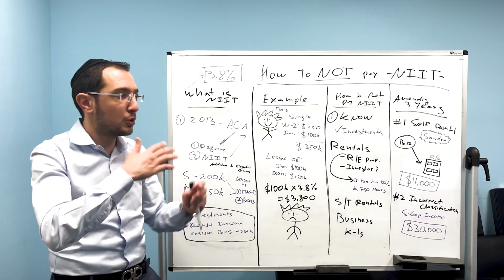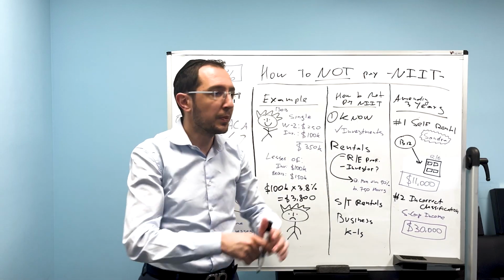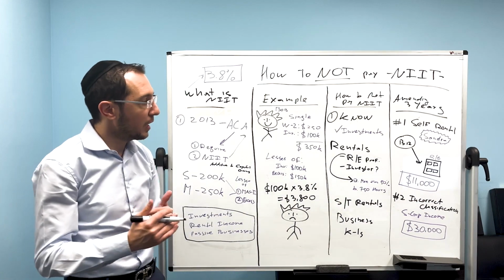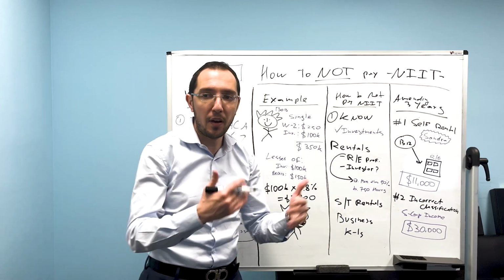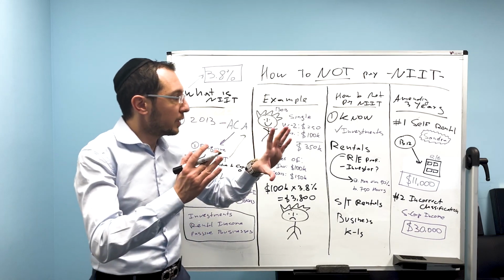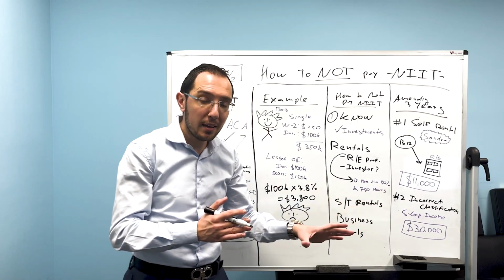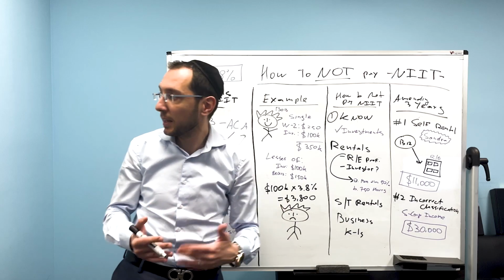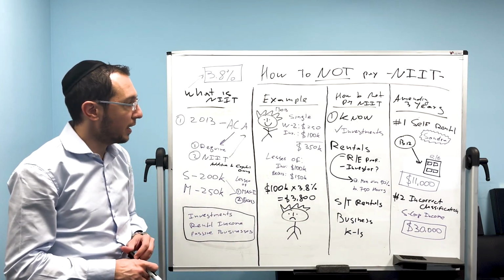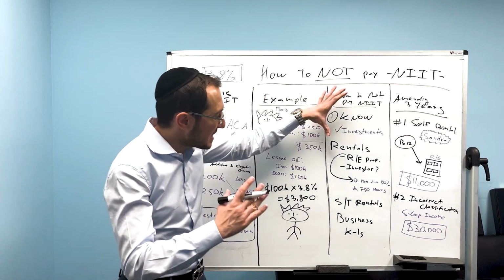Like for example, you went into a partnership with someone and you're like, hey, I'm just putting in money and I'm not going to participate. I'm not going to be involved in day-to-day. So, okay, great. That is considered passive business, and that is considered investment income. So that means you pay 3.8% tax on that. Now, that's simple, that's easy, right?